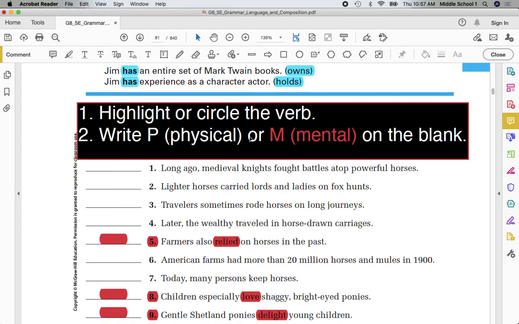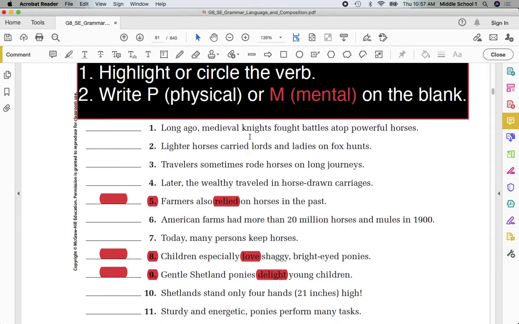Number 1: Long ago, medieval knights fought battles atop powerful horses. What is my verb in this sentence? What did the knights do? The knights fought. This is physical.